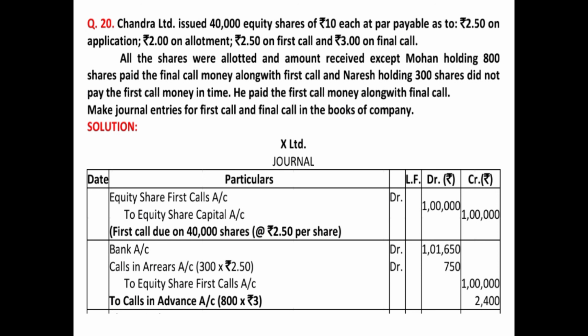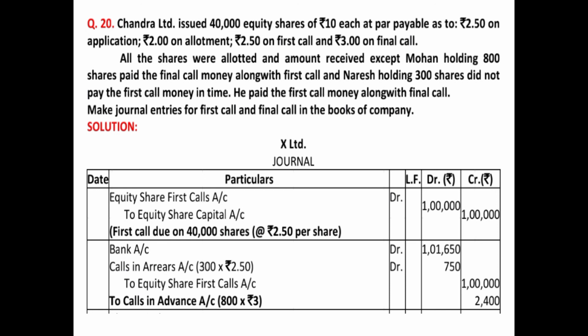So in both the cases, first of all, we will pass the due entry. So we are passing the due entry first of all for the first call, that is equity share first call account debited. So how much are we calling at the time of the first call? 2.5 rupees. So 2.5 on 40,000 equity shares, that is 1 lakh, to equity share capital account 1 lakh. Now we will pass the receiving entry.